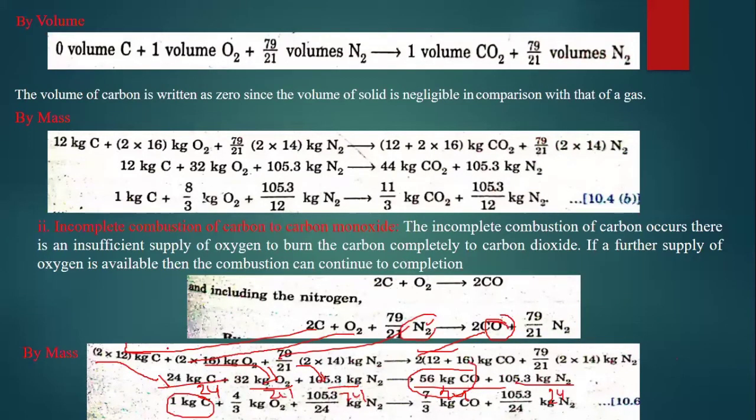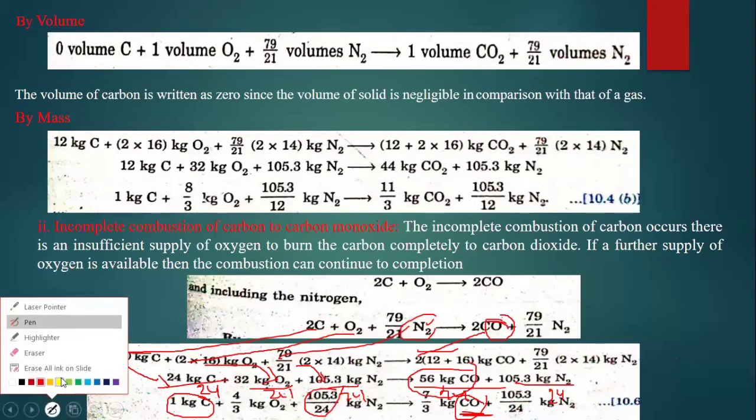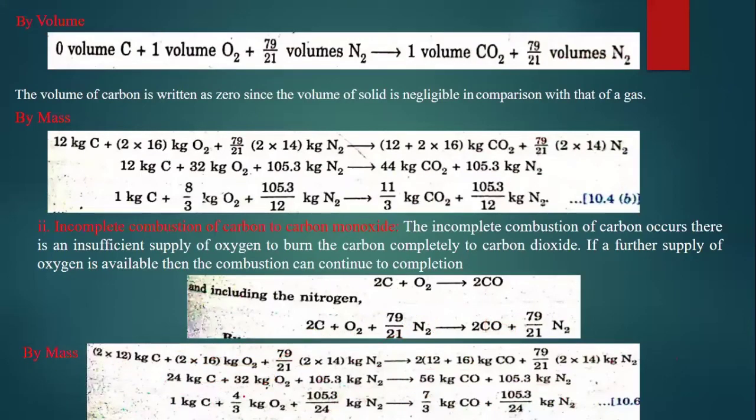So if I divide the equation by 24, I will get 1 kg of carbon plus 4 by 3 kg of oxygen plus 105.3 by 24 kg of nitrogen. That is going to give me 7 by 3 kg of CO, which is carbon monoxide. This you need to know. And in particular 105.3 by 24 kg of nitrogen. That is the mass analysis. There is incomplete combustion, right?